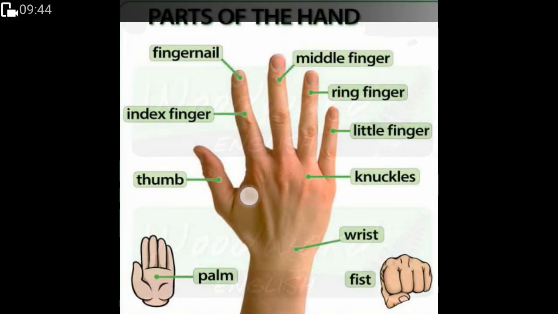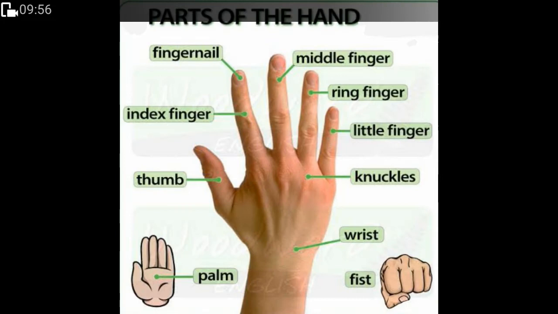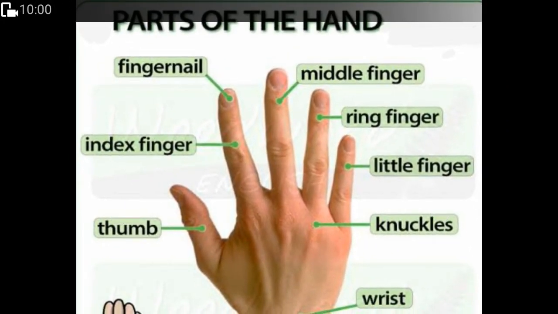Look at this one. Before that, yes, there is a difference. The hand of the shadow becomes smaller than the first shadow on the wall. As we put the torch away, our shadow will become smaller. Now, here is the part of our hand. Look at this.